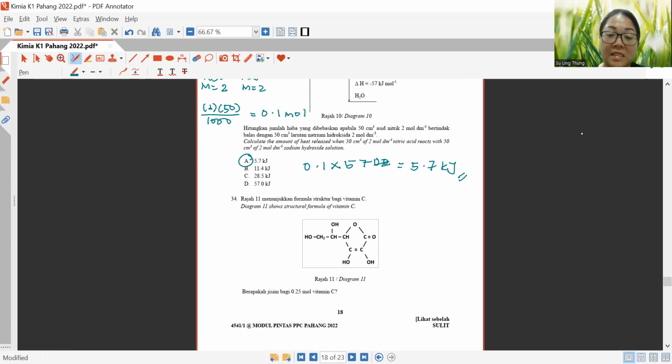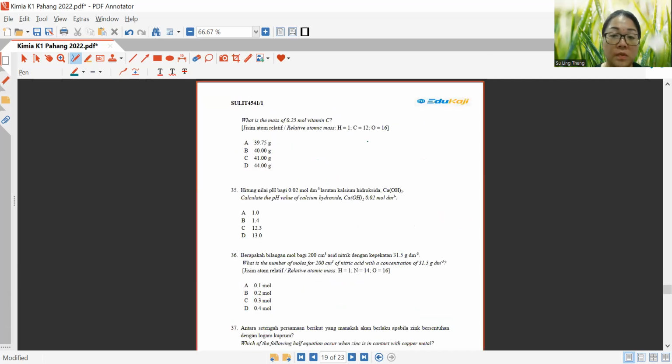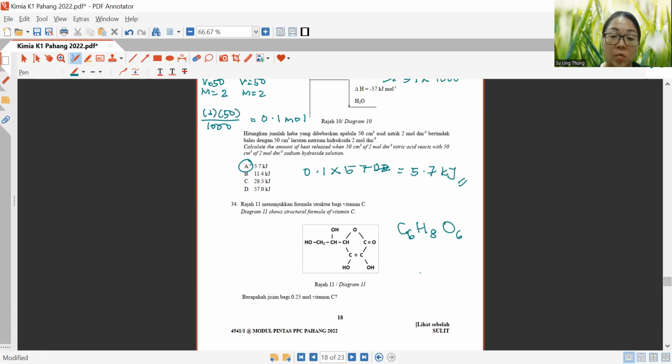Okay, so in this example, we've got carbon, C6, we've got H8, and O6 here, if you count it nicely. So what is the question? The question is, what is the mass of 0.25 moles of vitamin C? So we know the formula, number of moles is equal to mass in grams divided by RMM.